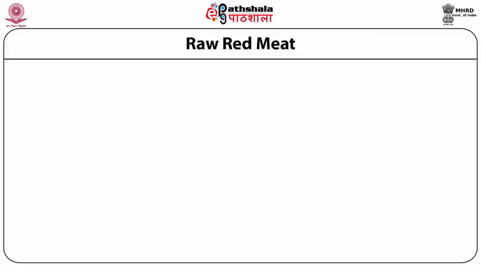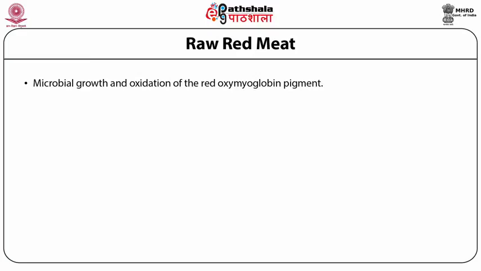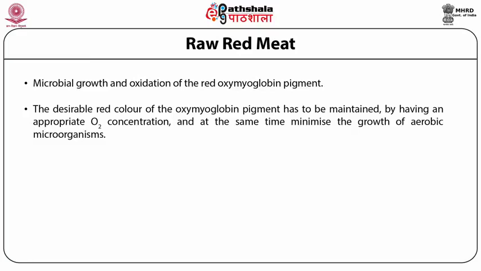The major causes of spoilage of raw red meat are microbial growth and oxidation of red oxymyoglobin pigment. The desirable red color of oxymyoglobin pigment has to be maintained by having an appropriate oxygen concentration in the pack atmosphere, and at the same time minimize the growth of aerobic microorganisms. Highly pigmented red meats such as venison and wild boar require a higher concentration of oxygen.